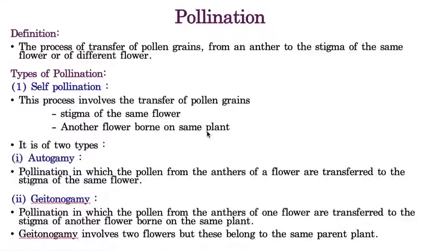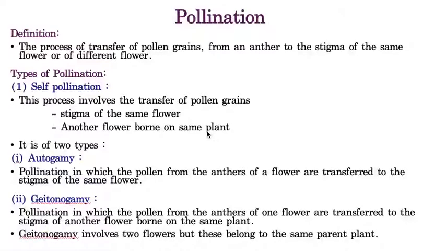This is case 1. And in case 2, the pollen grain which is produced by one flower reaches the stigma of another flower, but that flower is present on the same plant.